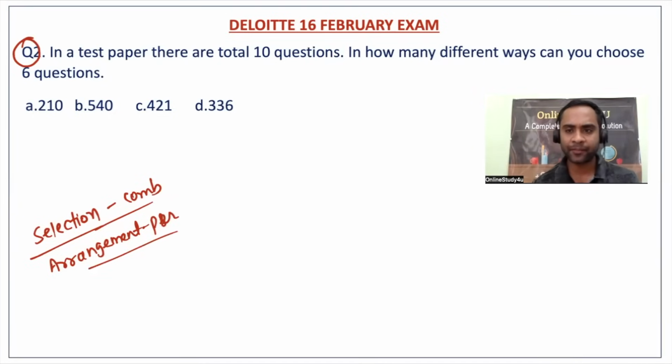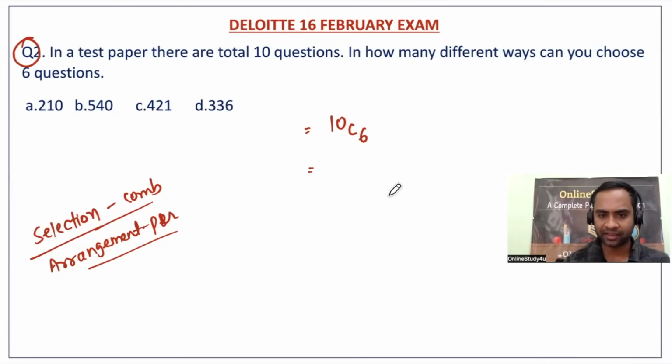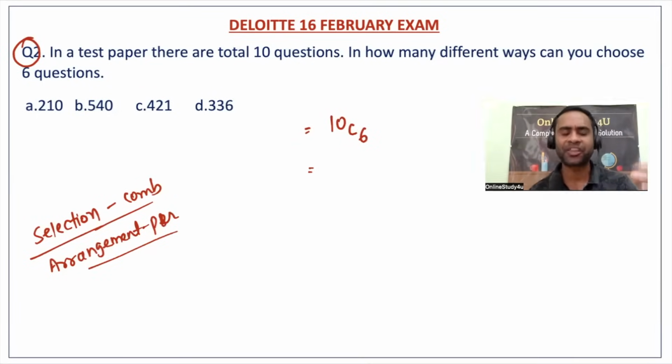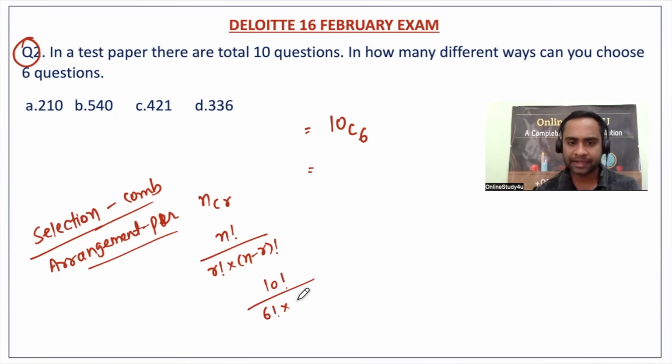Now here you just have to select 6 questions. So 10 and you have to select 6, right? So 10C6. I will also tell you, if somebody would have made a mistake, then what would have happened. Now nCr will be equal to n factorial divided by r factorial into (n minus r) factorial. So n factorial is 10 factorial, divided by r factorial, 6 factorial, and 10 minus 6 will be 4 factorial. Now expand 10. So 10 into 9 into 8 into 7 into 6 factorial divided by 6 factorial into 4 factorial